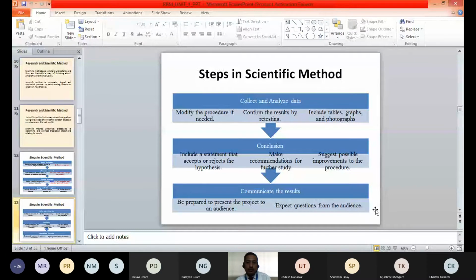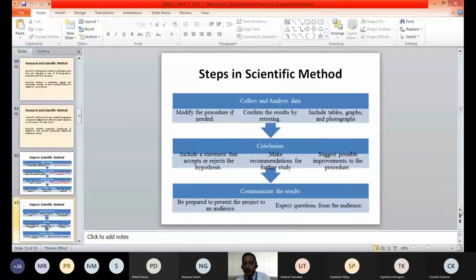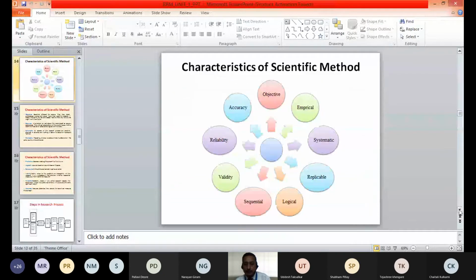Okay, all these steps we'll be learning in detail in further units or further topics which we will be discussing throughout this course. So you need not worry. We will be discussing all these steps in detail in subsequent sessions.